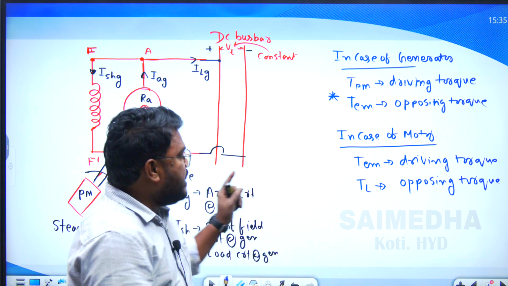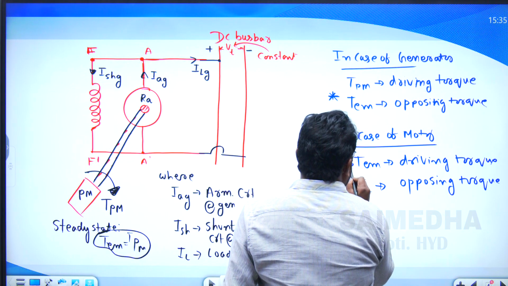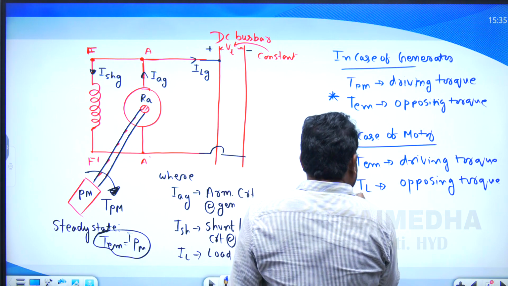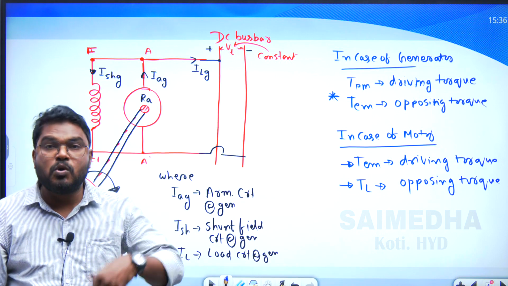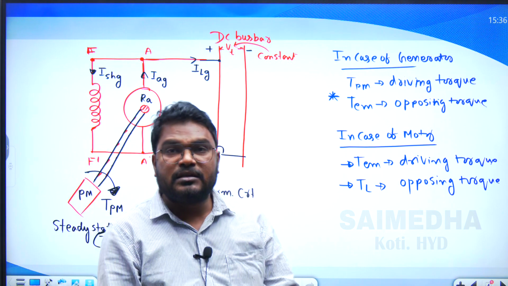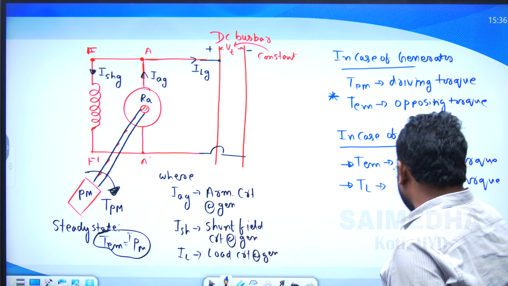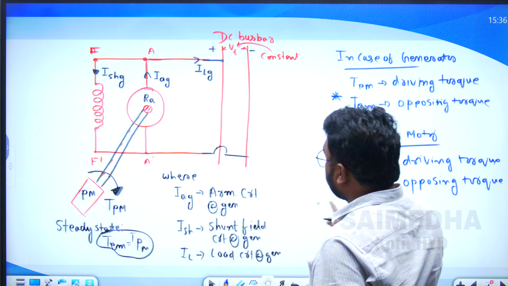Is my point clear? Next, in the case of the motor, the electromagnetic torque is the driving torque, whereas the load torque is the opposing torque of the motor. These two concepts are required to answer this question. Now let's start and solve this question. How do we solve? See here.